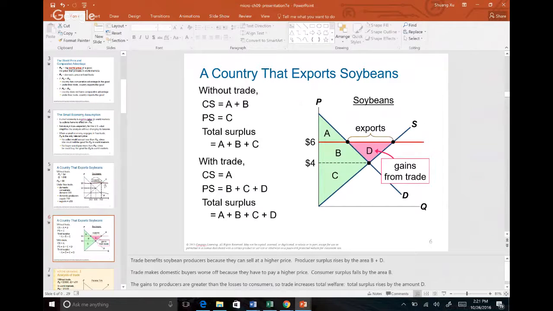Before trade, consumer surplus is A and B, producer surplus is C, and total surplus is A, B, and C. And then with trade, consumer surplus is A, producer surplus is B, C, and D, and then total surplus is A, B, C, and D. So this D is the benefit of trade, and we call this one gain from trade. And make sure you know how to find an area for each one.